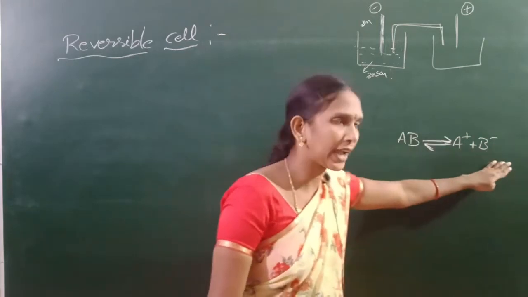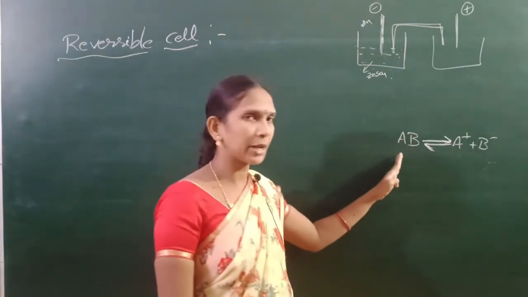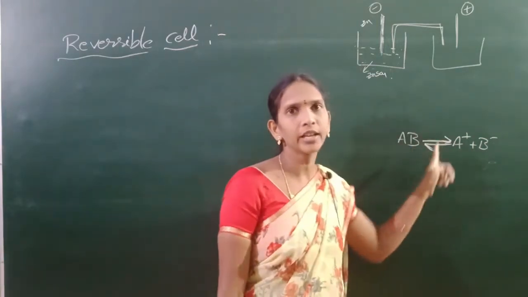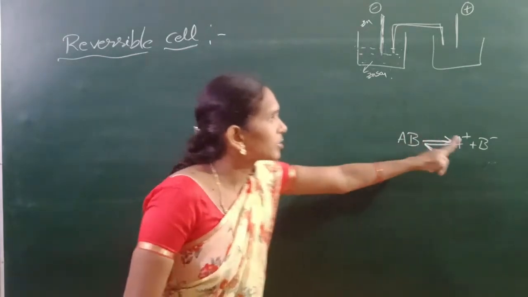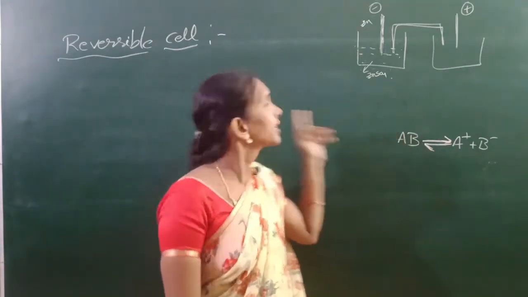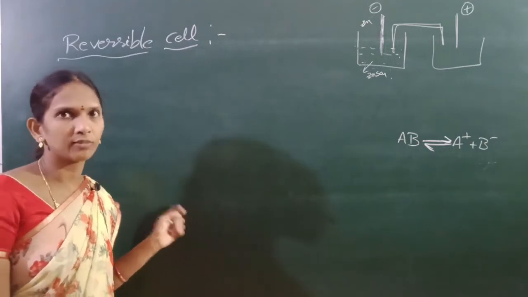From AB, ions are formed, and from the ions, at the same time, the molecule is formed. Two types of reactions are possible. So this is a reversible reaction.